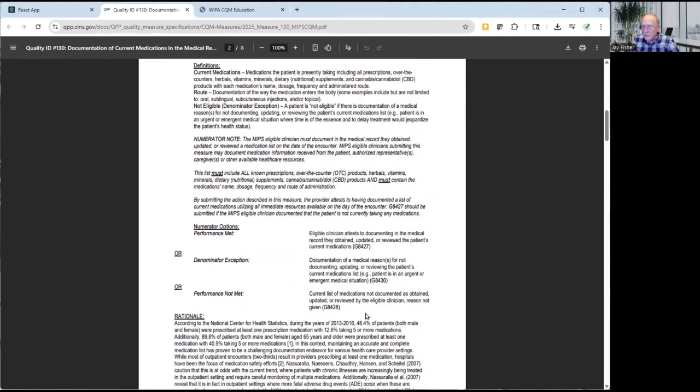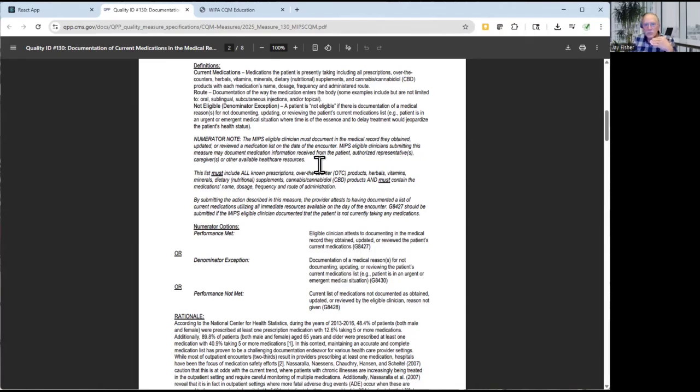So the rule here is each encounter that's relevant to a measure, one of the three measures you need to report for WIPA, has to have at least one of the valid codes. In the case of measure 130, there's only three. Some of the other measures may have 4 or 5 different codes, depending on different conditions for met or different exception conditions.